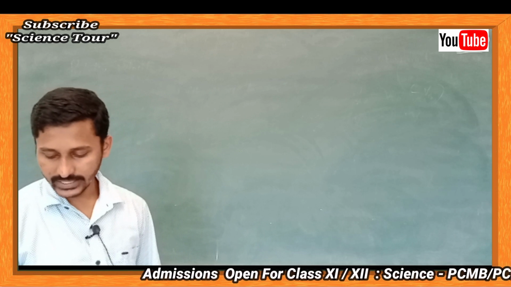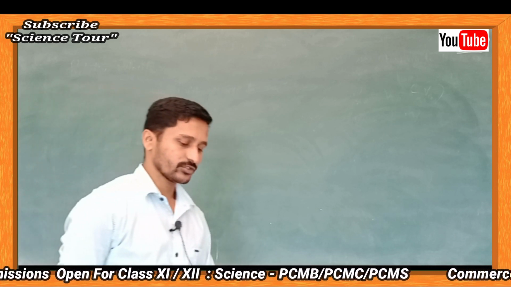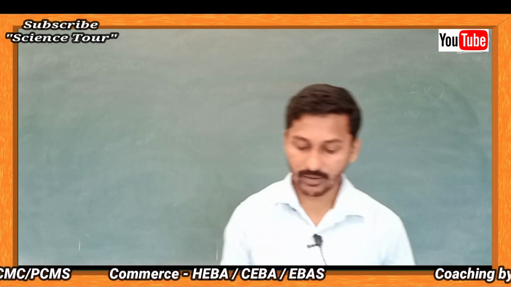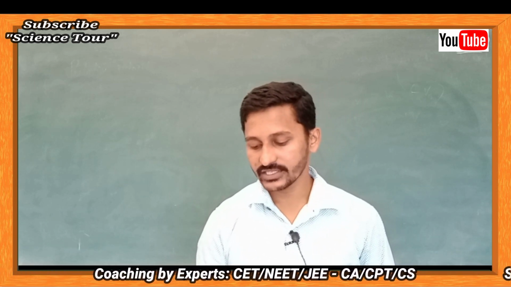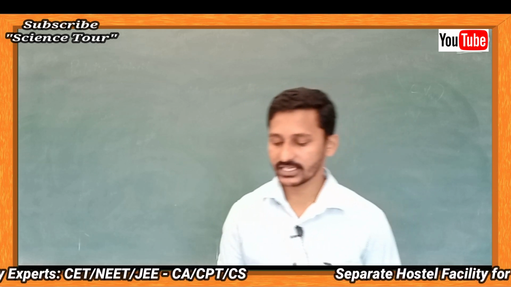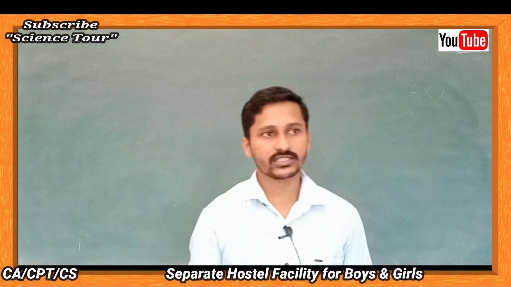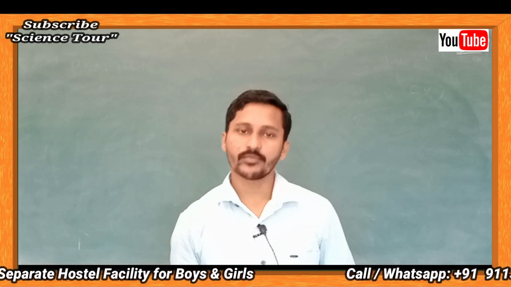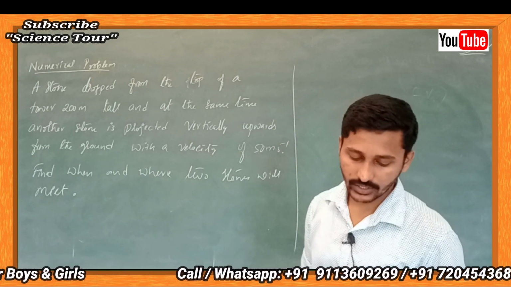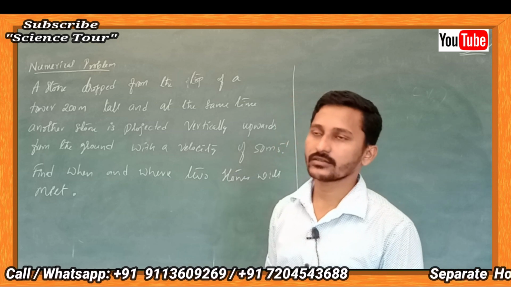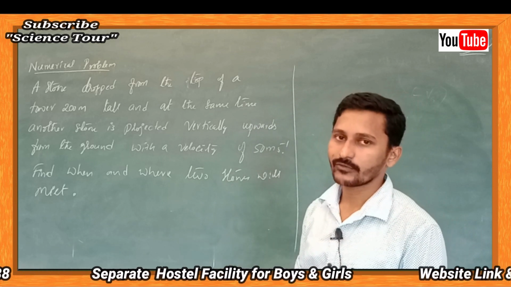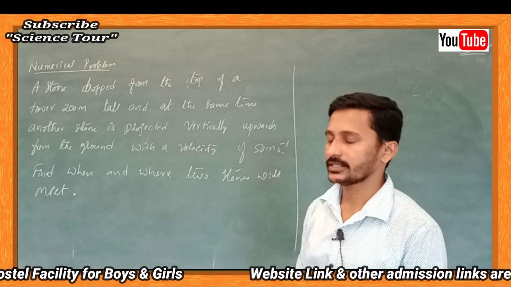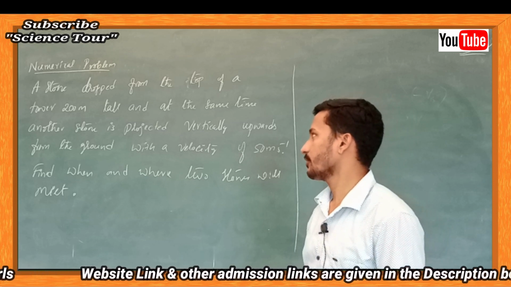Now next we are going to talk about some of the problems. Already we have discussed some numerical sums, so next we are going to discuss numerical problems. That may be on free fall, reaction time, retardation, whatever the concept may be. The problems will come to you for 5 marks, so you have to understand and learn them. One of them we are going to study here.